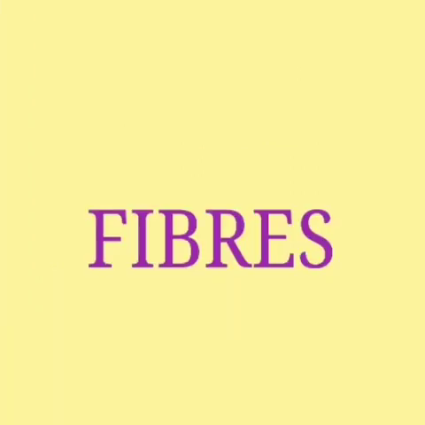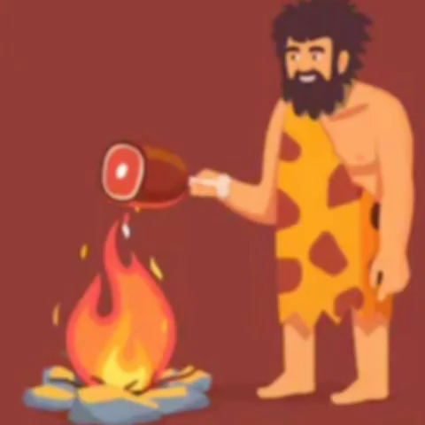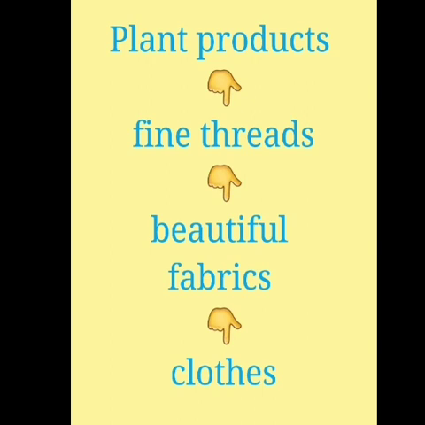Now we learn about fibers. Food, shelter, clothes are three basic needs of every individual. All three are equally important. Early man used only the large leaves of trees to cover the body, and then animal skin was used to cover the body. But we use cloths today, not leaves of plants directly. We use plant products to synthesize fine threads which are woven into beautiful fabrics. These are useful clothes to wear.